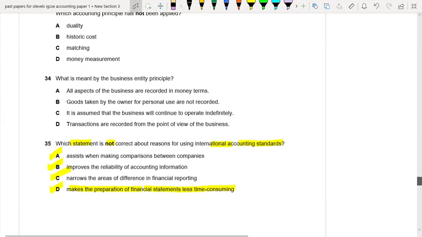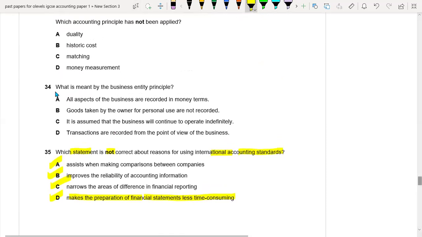Let's see 34. So what is meant by business entity principle? So we know what a business entity principle is. Business entity says that a business is like having a separate legal entity. This is the business entity concept. All aspects of a business are recorded in money terms. So this is not the business entity principle.